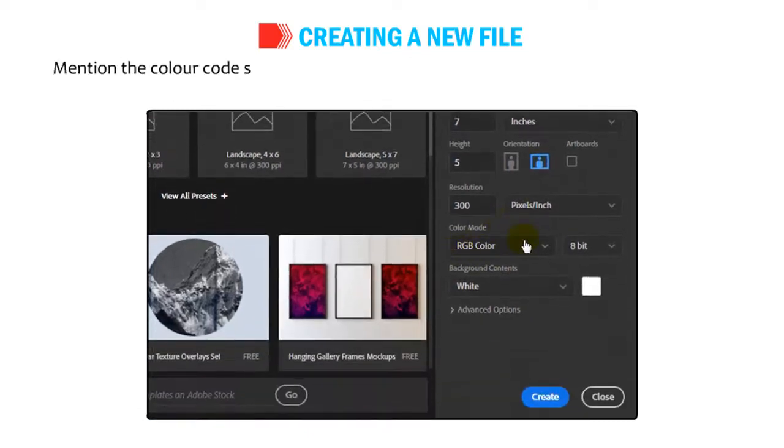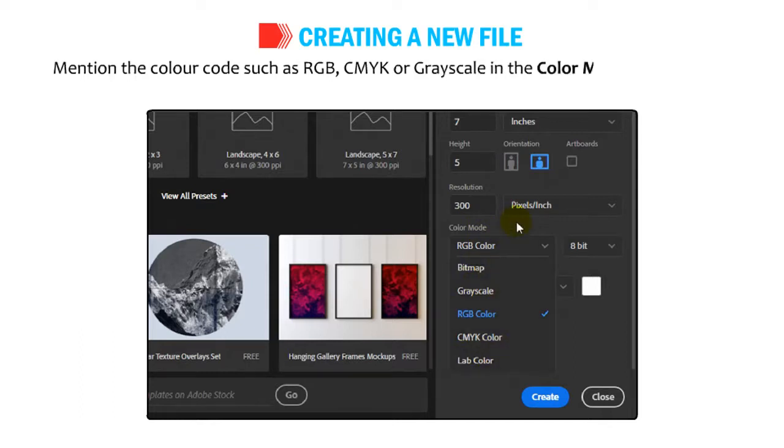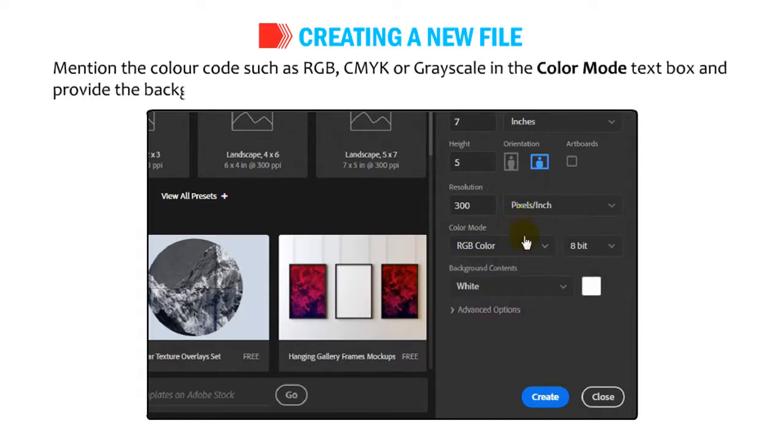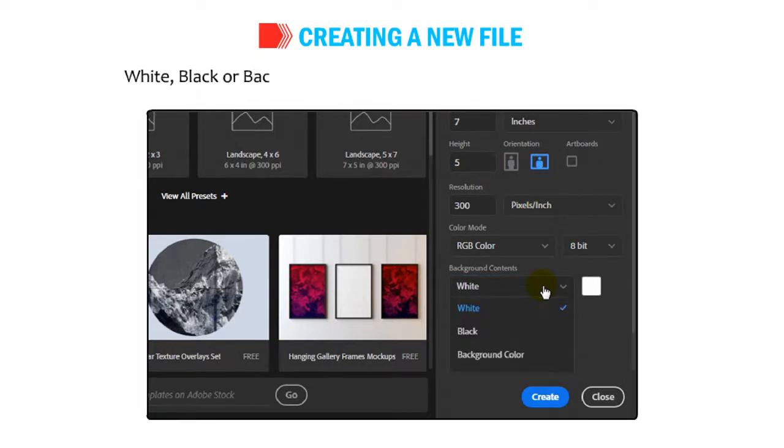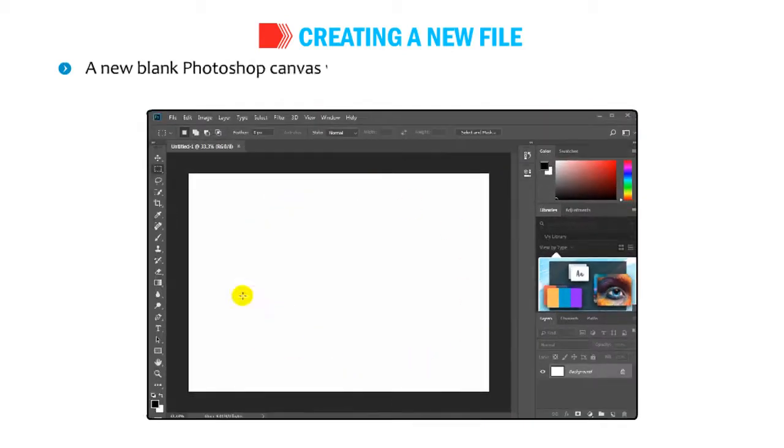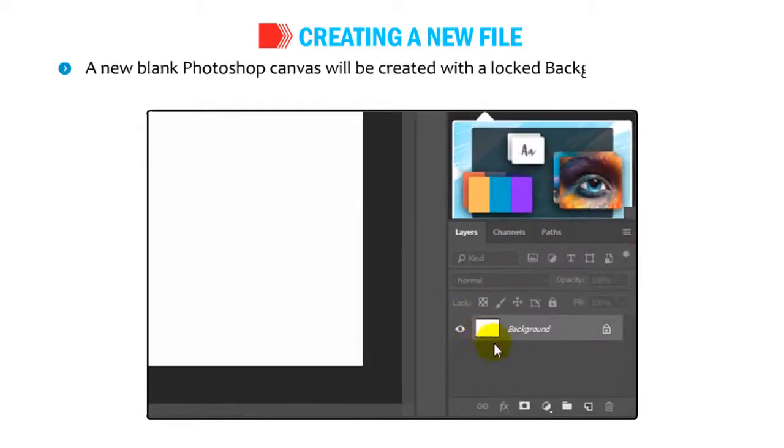Mention the color code such as RGB, CMYK or grayscale in the Color Mode text box and provide the background of an image by defining either of the three options: white, black or background color in the Background Contents section. Click on the Create button. A new blank Photoshop canvas will be created with the locked background layer in the Layers panel.